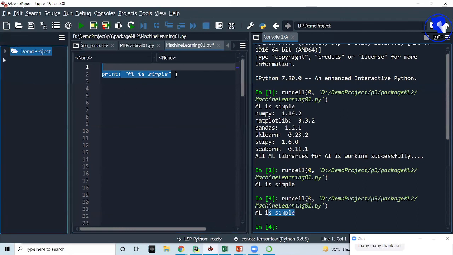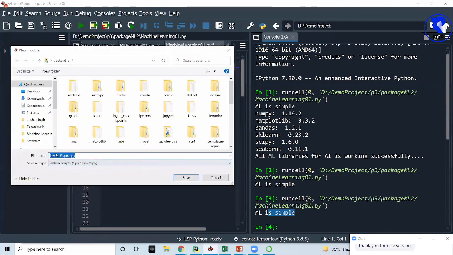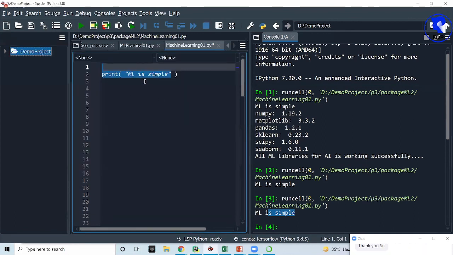Nidhi ma'am, after creating the project, you have to create a file by right-clicking on the project, going to New, and then Python script. Write down the name of the file, like practical01, save it, and then write down the code.